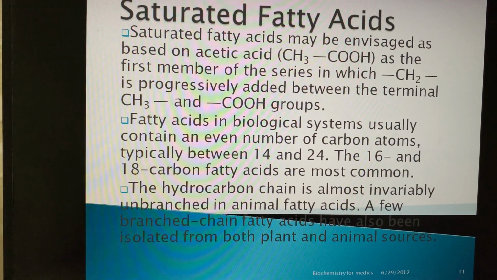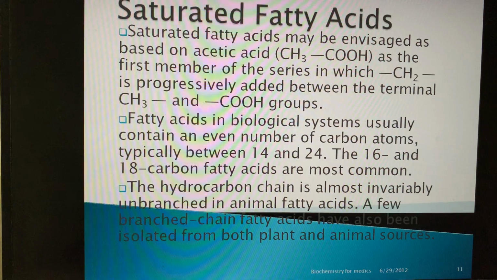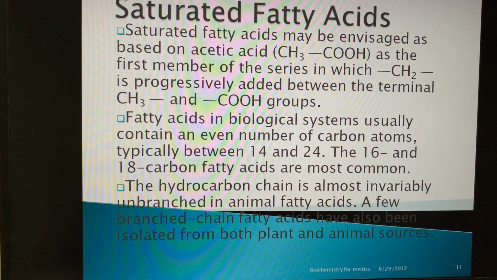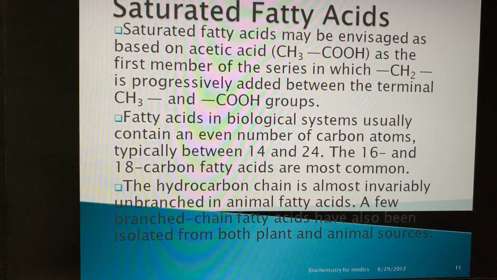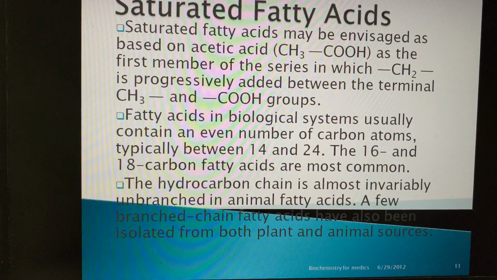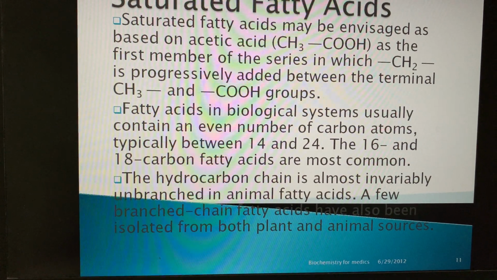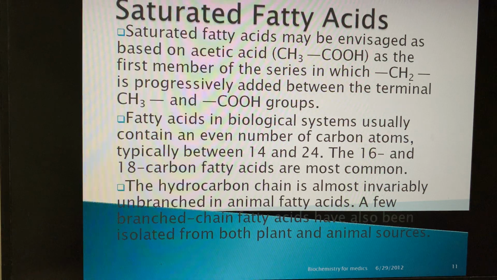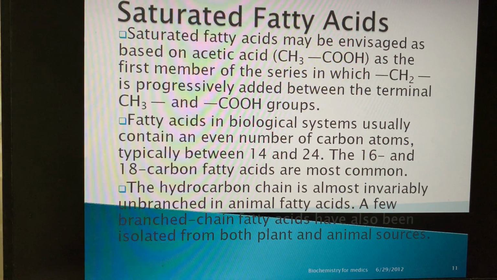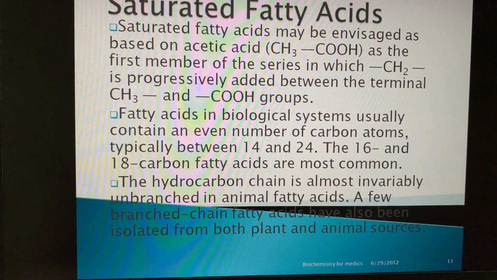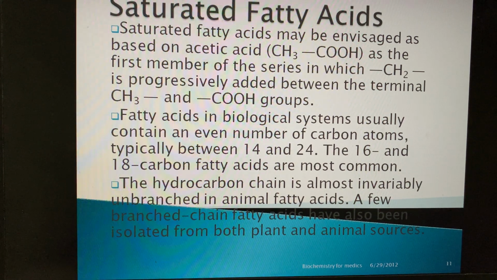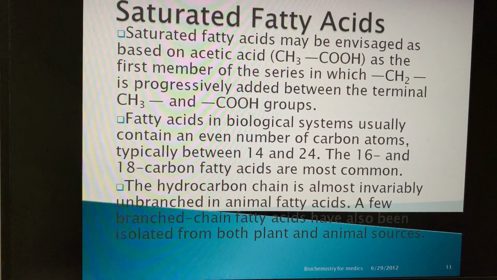Fatty acids in biological systems usually contain an even number of carbon atoms, typically between 14 and 24. The 16 and 18 carbon fatty acids are most common. The hydrocarbon chain is almost invariably unbranched in animal fatty acids. A few branched chain fatty acids have also been isolated from both plant and animal sources.